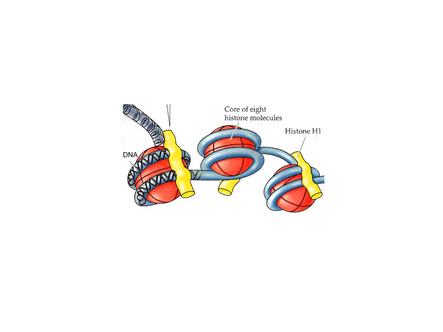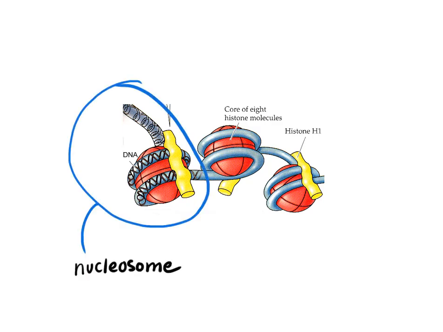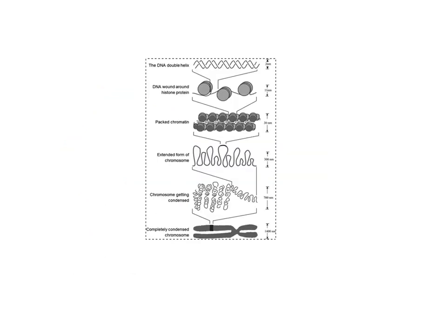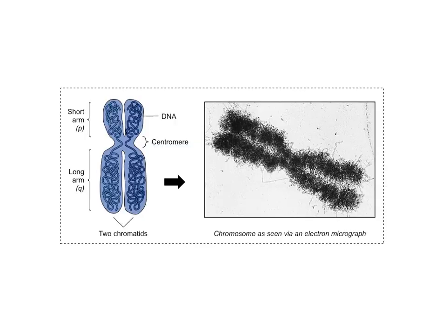Whether it's 4.6 million or 3 billion base pairs, that's a lot of information to pack into a single tiny cell. How do cells do it? Well, for eukaryotic cells, there are proteins called histones that the DNA wraps around. Each bundle of DNA and histone is called a nucleosome. The nucleosomes and subsequent coiling of the DNA allows for the DNA to be compact and appear like this right before the eukaryotic cell is going to divide.